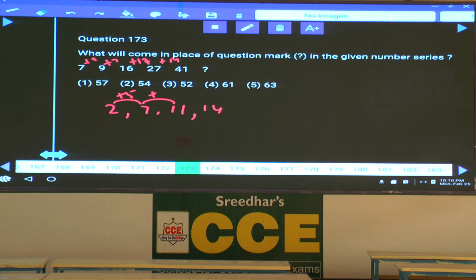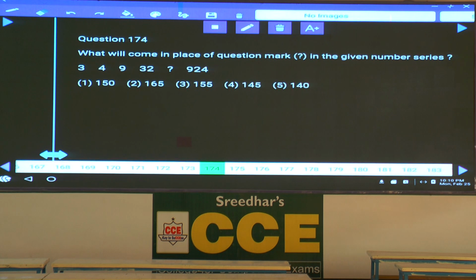Here the difference is 4. Here the difference is 3. Next difference is how much? 2. 14 plus 2 is how much? 16 should be added to this 41. 41 plus 16 is 57. Choice 1 is the answer. Done with this? 173. Then 174.